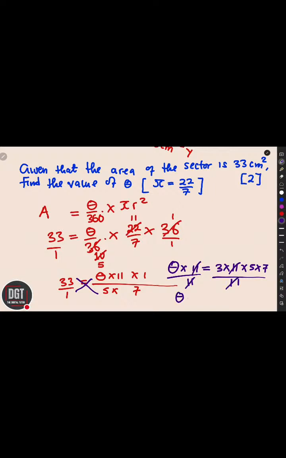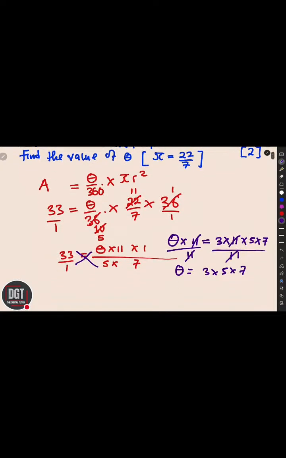What I will remain with as theta is going to be 3 times, this is just 1 down here, so even if you divide, just remain with that on top, 5 times 7. Okay, and what is 3 times 5? 3 times 5 is 15. Then 15 times 7 is 105. Be able to confirm. So 105. This is theta. It's an angle, so degrees. So that is how you easily find it without struggling.